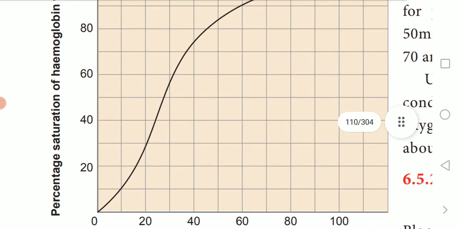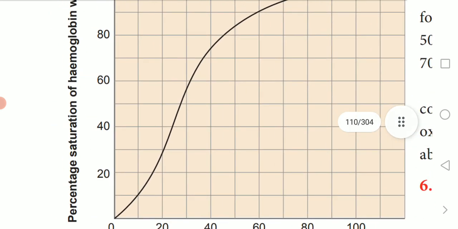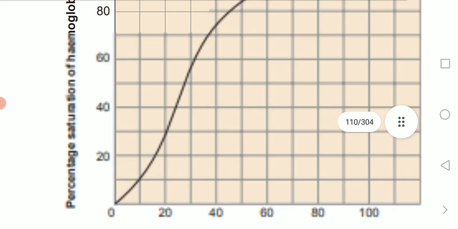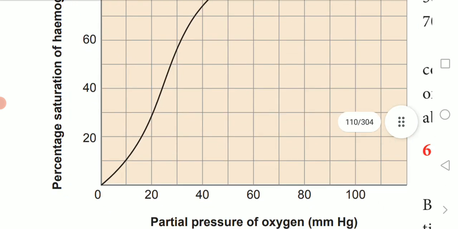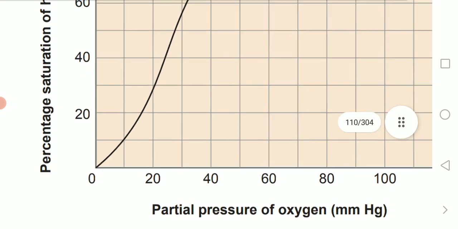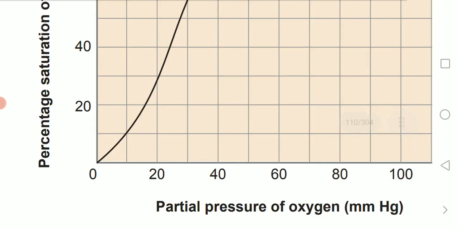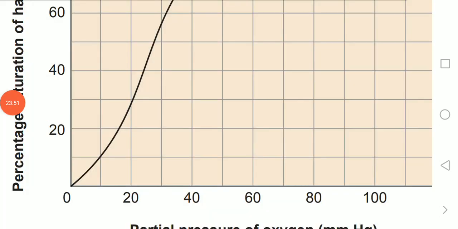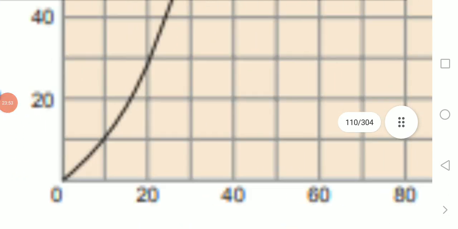When oxygen binds with hemoglobin, it forms a sigmoid or S-shaped curve. This curve is called the oxyhemoglobin dissociation curve.